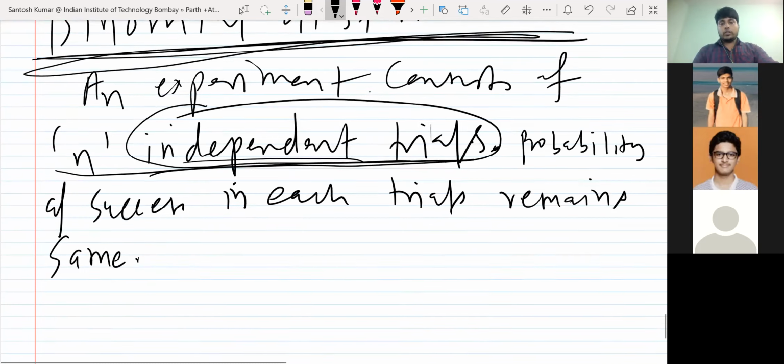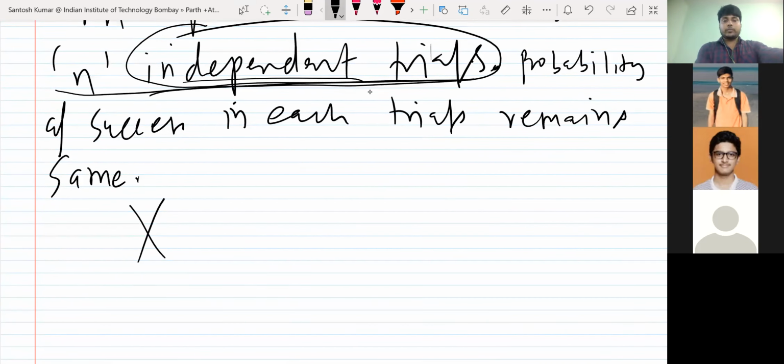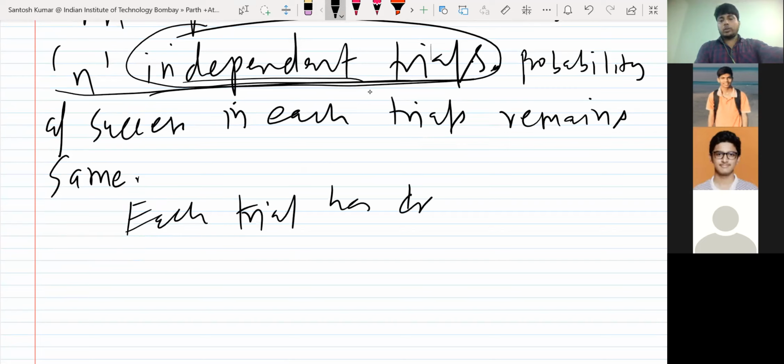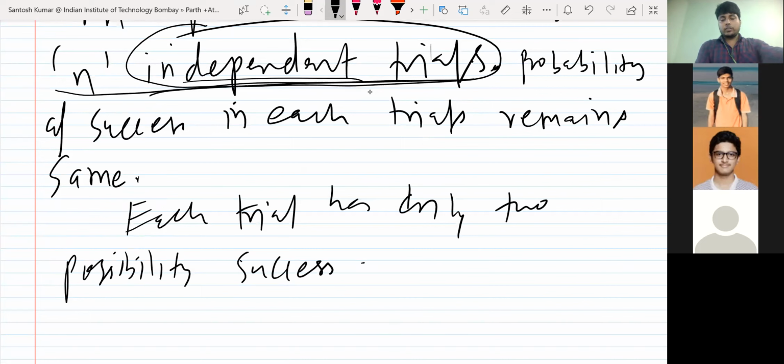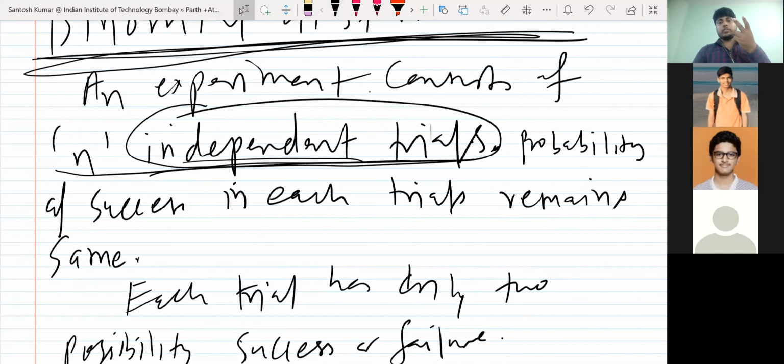Each trial has only 2 possibilities, or 2 outcomes: success or failure.